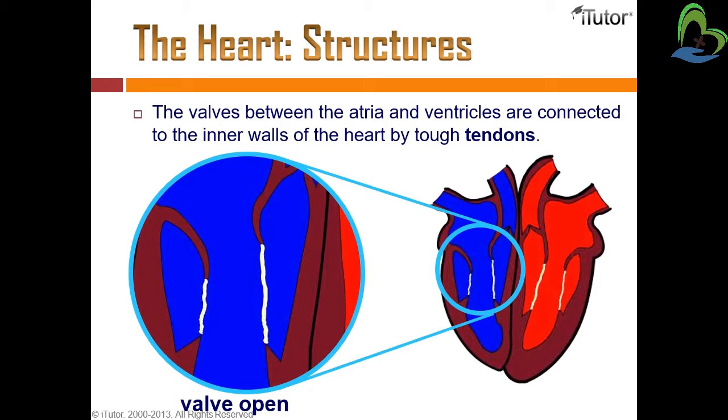So, the walls between the atria and ventricles are connected to the inner walls of the heart by tough tendons. So, inside of the heart, there is a structure situated which is called tendons. The valves which are situated in the atria and ventricles are connected with each other by tendons.